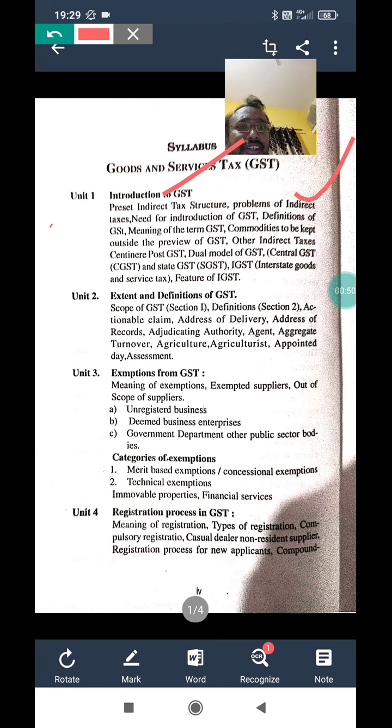Next they are asking about problems of indirect tax, and this is one of the important questions in relation to GST. What are those problems which we can mainly see? For example, the cascading effect is one of the biggest problems. Multi-level tax is one of the biggest problems. So these are all which we discuss in this.